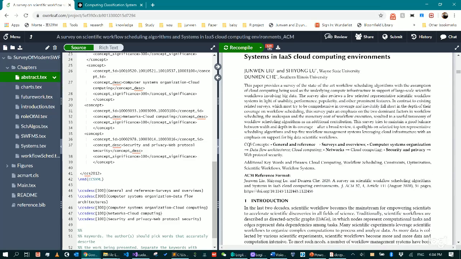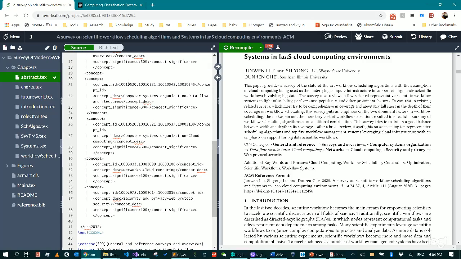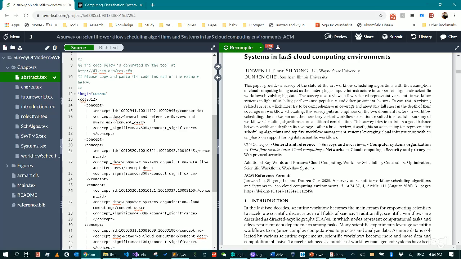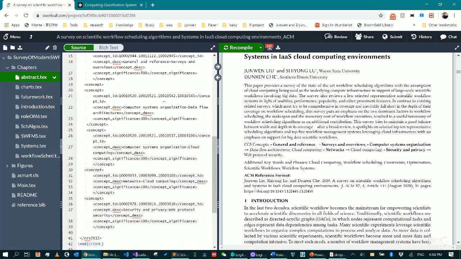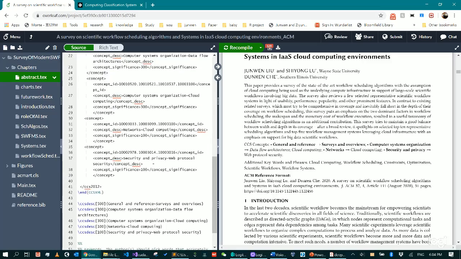From here, we need to include some CCS concepts. Basically, we need to find the concept ID and the description as well as the significance that we specify for each of them. But the ID should be fixed. And also we need to list the description at the bottom.